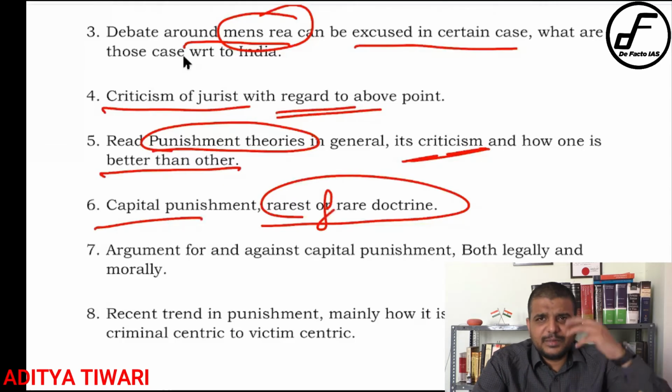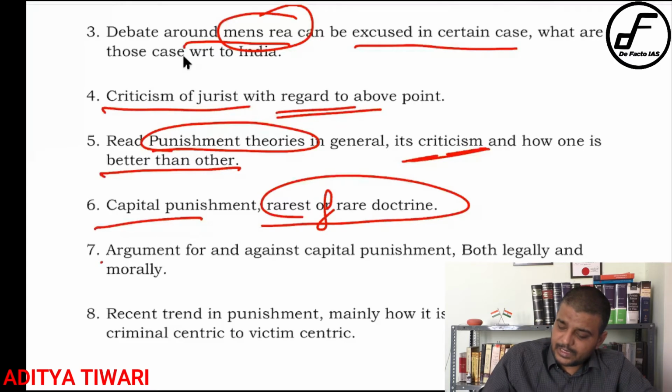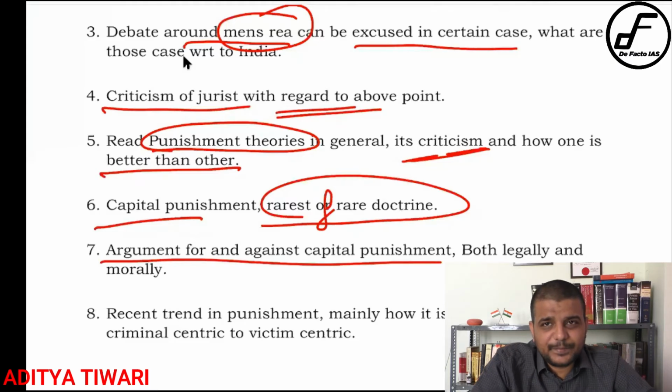You must still weigh the mitigating circumstances, and you have to compare them with the aggravating circumstances. Ultimately, if one set of circumstances outweighs the other, then you will give capital punishment. Then you will go into how it is very subjective, Bachan Singh and thereafter Machhi Singh. How it is more subjective, you will write down, that you will study in the case of capital punishment.